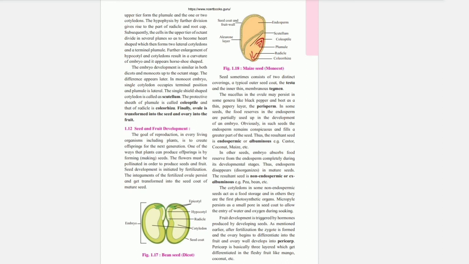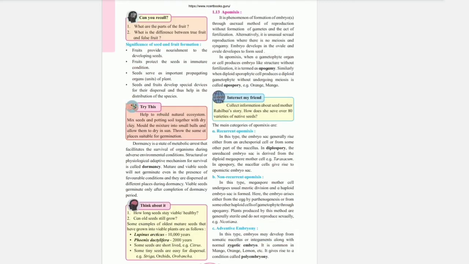Micropyle persists as a small pore in the seed coat to allow the entry of water and oxygen during soaking. Fruit development is triggered by hormones produced by developing seeds. As mentioned earlier, after fertilization, the zygote is formed and the ovary begins to differentiate into the fruit, and the ovary wall develops into pericarp. Pericarp is basically 3-layered, which gets differentiated in fleshy fruits like mango, coconut, etc.